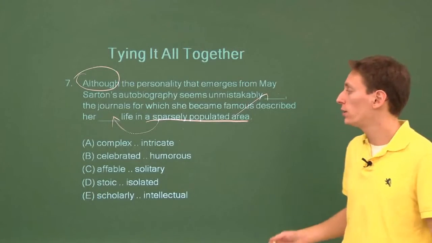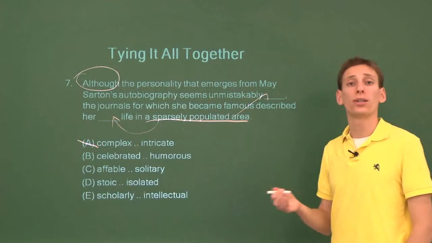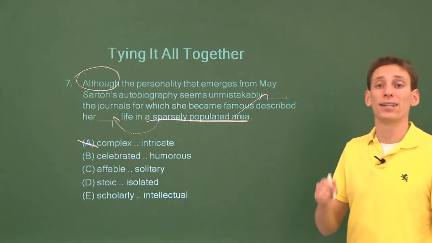Detailed. So you know what we're going to do? We're going to cross out this answer choice. We drew a line through it. Now what does that mean? That means we are not going to look at it again.